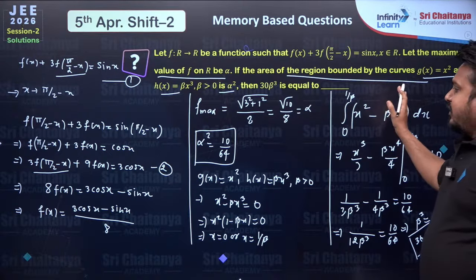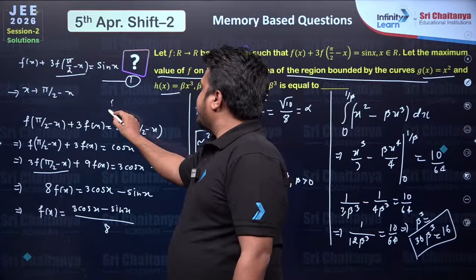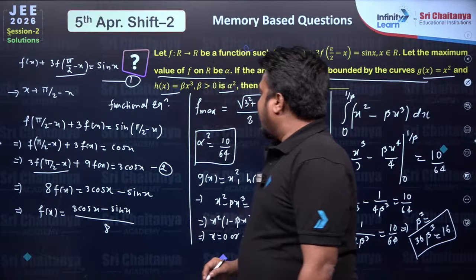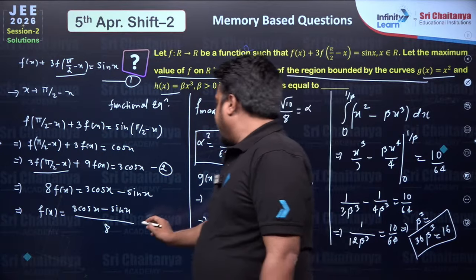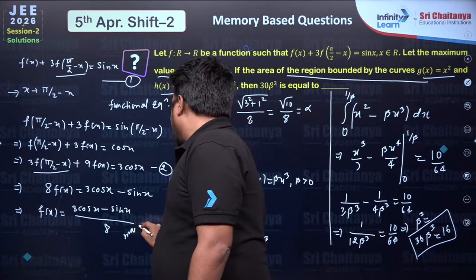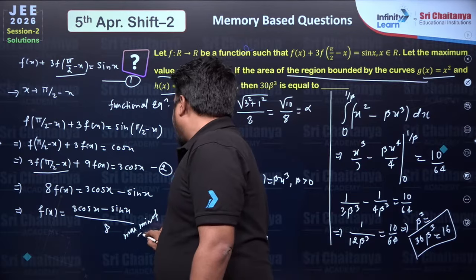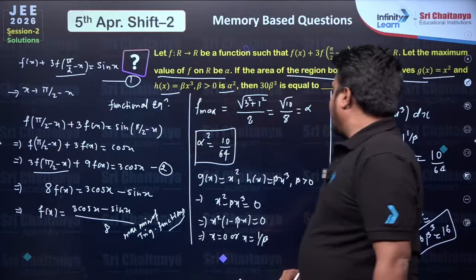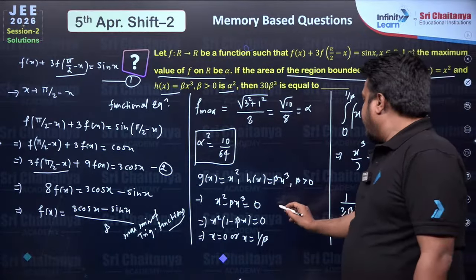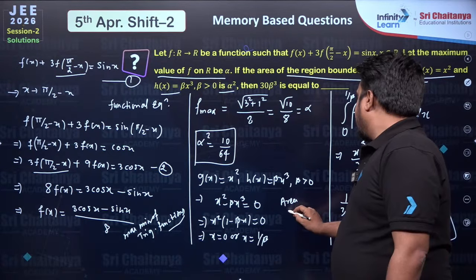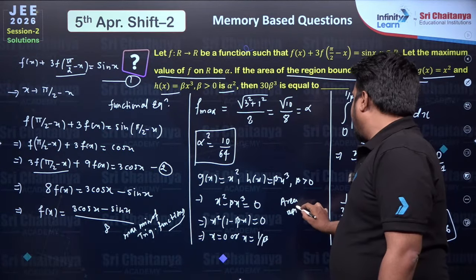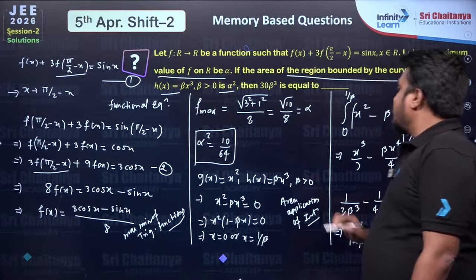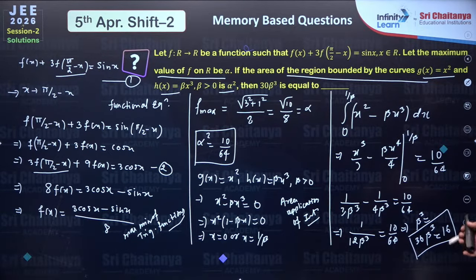In this question, if we revise the concept, first we had to use the concept of functional equation. Then after simplifying for the function, we have to use maxima minima of trigonometric functions. After finding that, we had to find the area with the help of application of integration. So students, you can understand this was a multi-conceptual question combined in one.